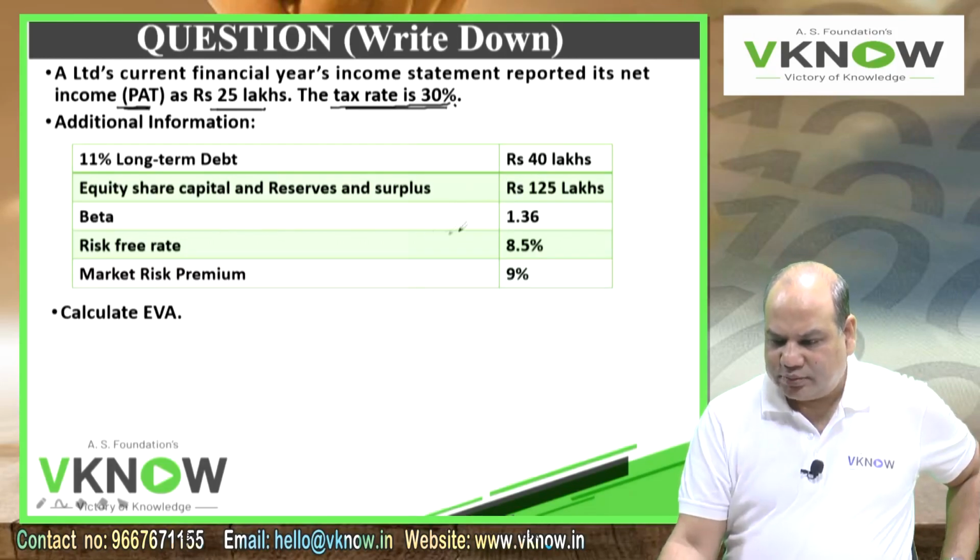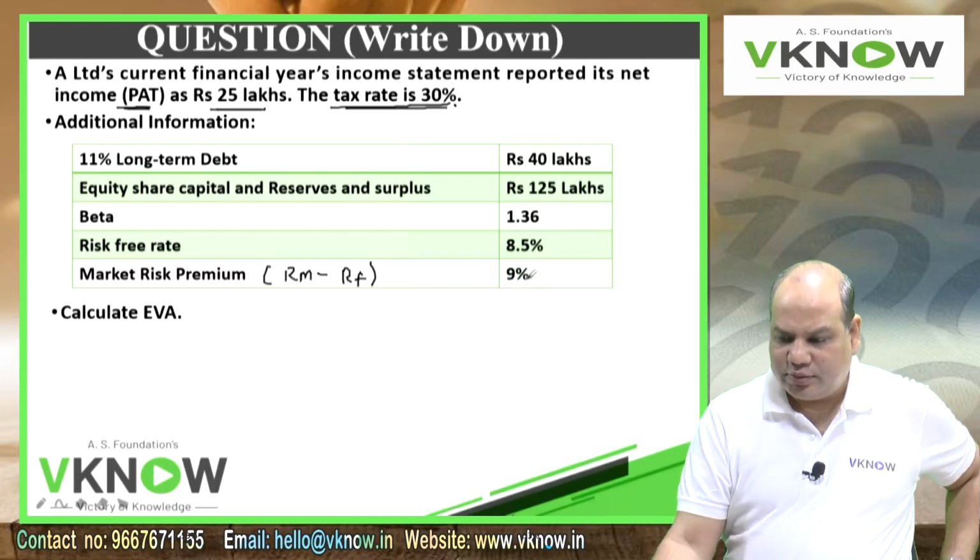Then beta 1.36, risk-free rate 8.5%, market risk premium, for your understanding it means RM minus RF, 9%. So using these three figures, cost of equity, using interest rate and tax rate, we can find cost of debt. Question is calculate EVA.